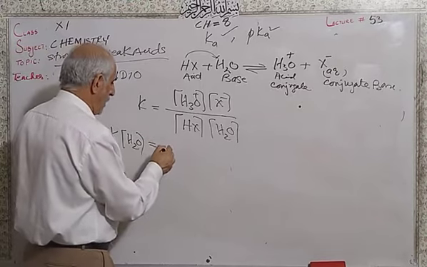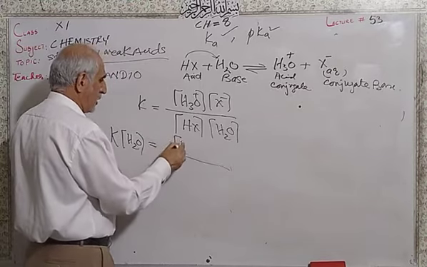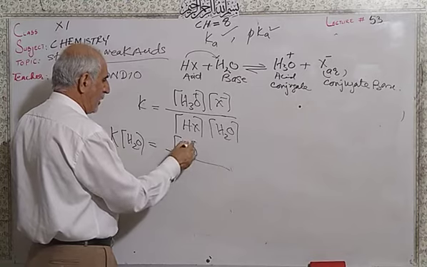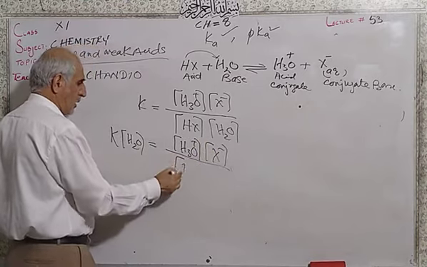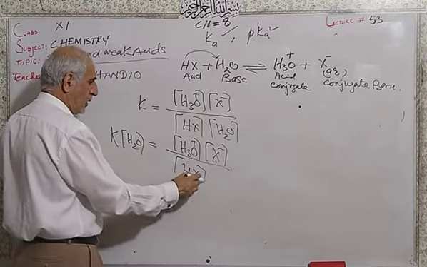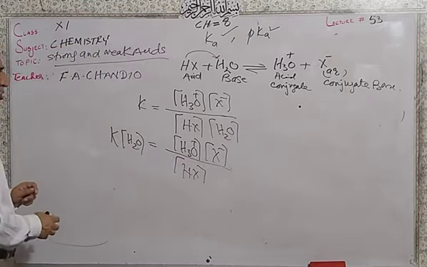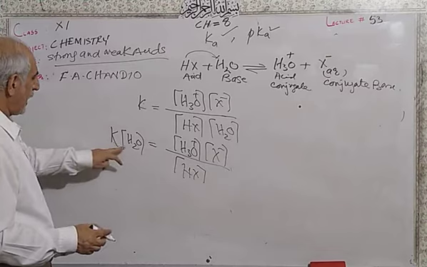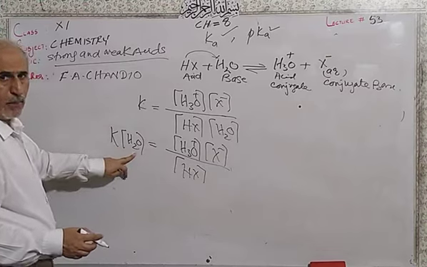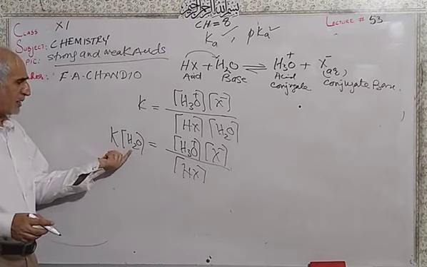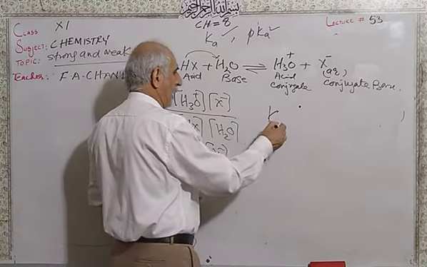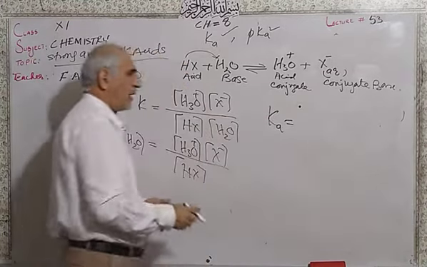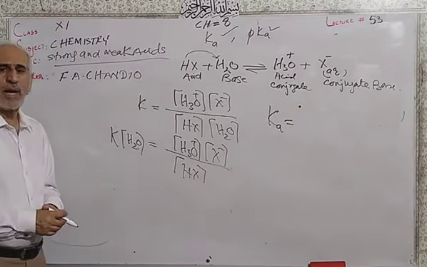So you write the concentration of hydronium ion, concentration of halide ions, and concentration of hydrogen halide. This K is an equilibrium constant and the concentration of water is also constant, so we call the product Ka, the ionization constant for the acid.